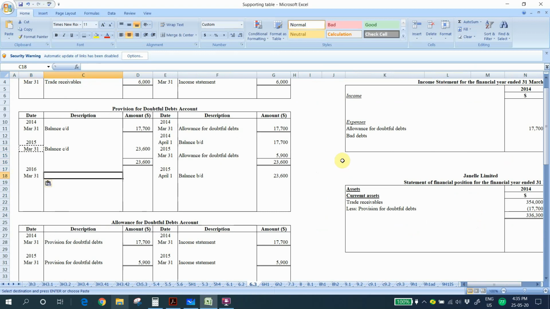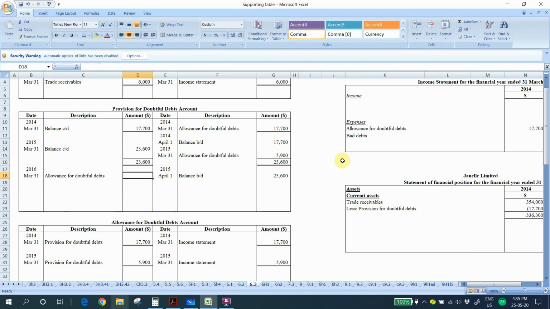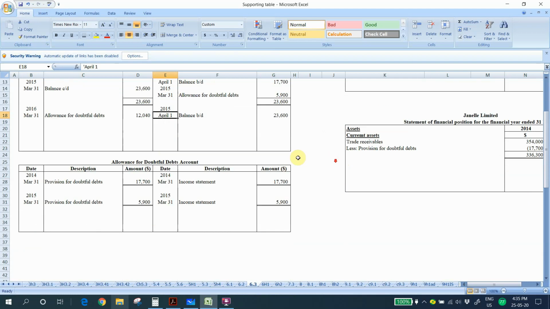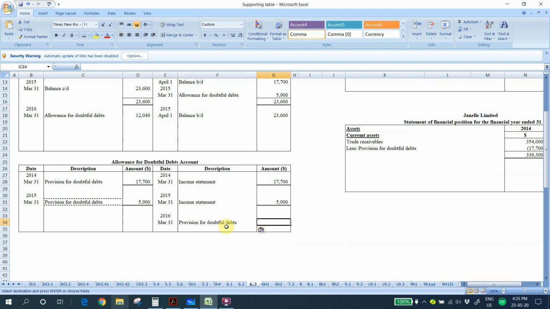We write allowance for doubtful debts 12,040, and then this amount will be credited to the allowance for doubtful debts account, 12,040.